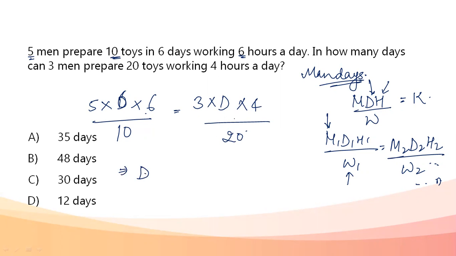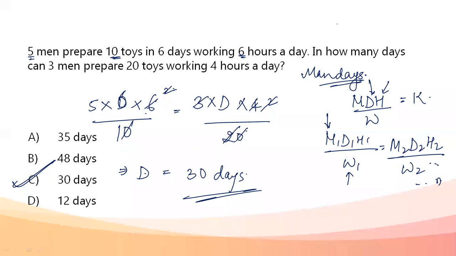I can always find the value of D from here. If I try to find the value of D, my value of D, or number of days, directly comes out to be 30 days. Simple calculation, nothing of any difficulty is given here, just solving, trying to write this equation M1 D1 H1 by W1 equals M2 D2 H2 by W2, you get the answer.